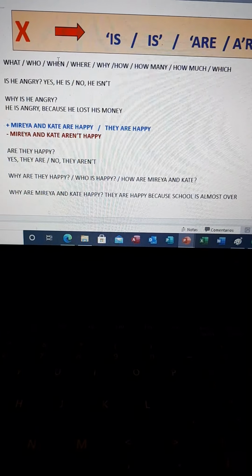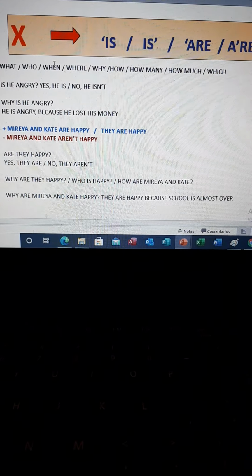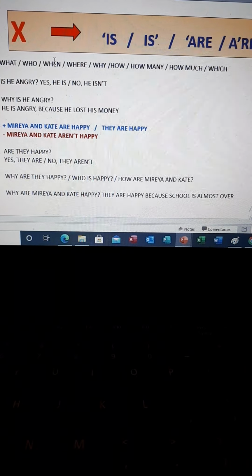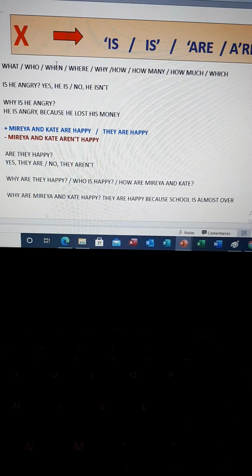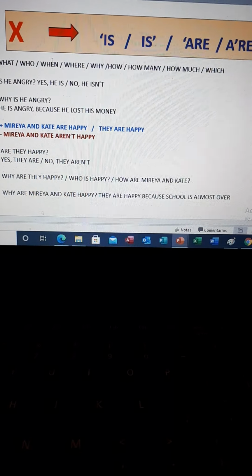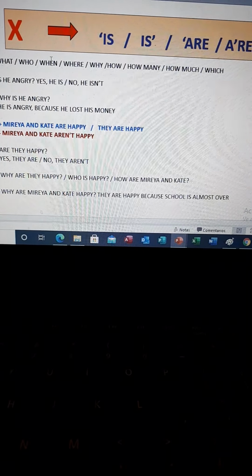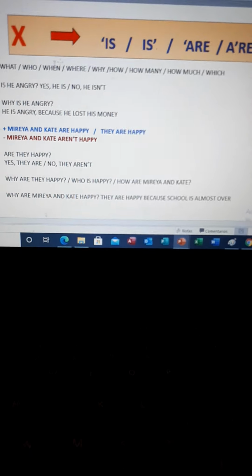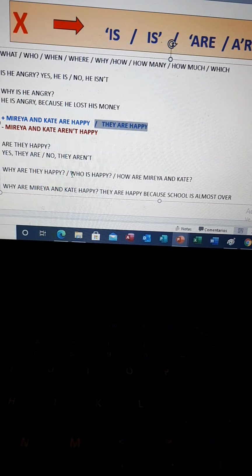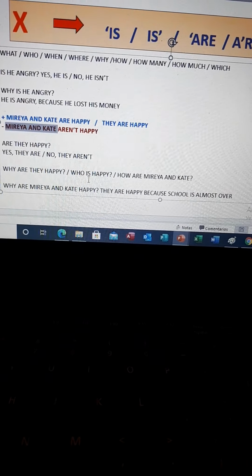Or we have another example. Mireia and Kate are happy. It's the same if we use the pronoun they. They are happy. And Mireia and Kate aren't happy in negative. The question, are they happy? Yes, they are. No, they aren't. Okay? And we have a WH question. We can ask, why are they happy? Or who is happy? How are Mireia and Kate? How are they? Well, they are happy. Okay? The answer of this question is this one. They are happy. Who is happy? Well, Mireia and Kate, okay, are happy.